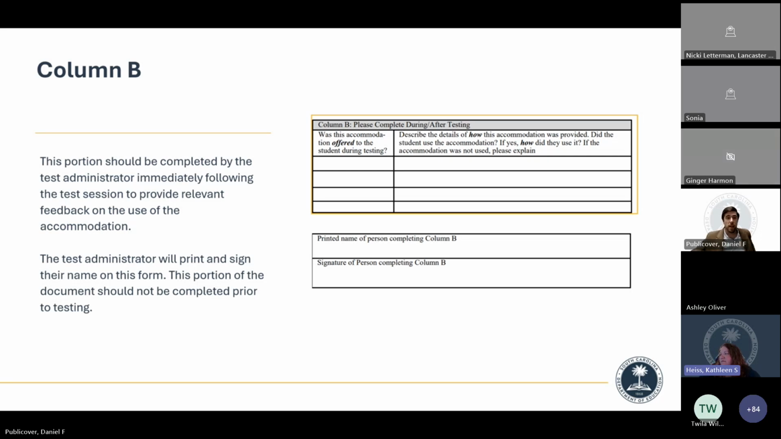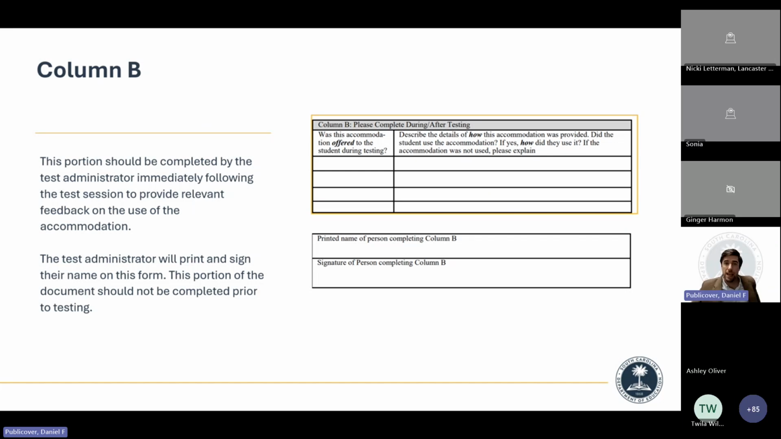Thank you, Dan. Absolutely. So this column B would be completed on test day. This is the test administrator saying, yes, the accommodation was offered, as it always should be. And then a brief description of how the accommodation was provided. Some of these things will be very obvious statements. However, some will have more detailed information. If the student rejects an accommodation, this would be where that is noted. And that's why it would be important for future planning.